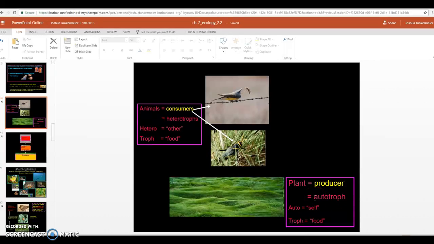Another word that we'll probably use in class to describe them is called autotroph. This word is more important for us in this class, autotroph. It's a newer word that works really well when describing plants, and it fits in really well with our definition for other organisms. So trust me, autotroph is an important word to understand. If you hear me say autotroph, we're talking about plants or things that make their own food using sun. Auto means self, and troph means food. So they self-feed themselves, or they make food inside themselves using that sun.